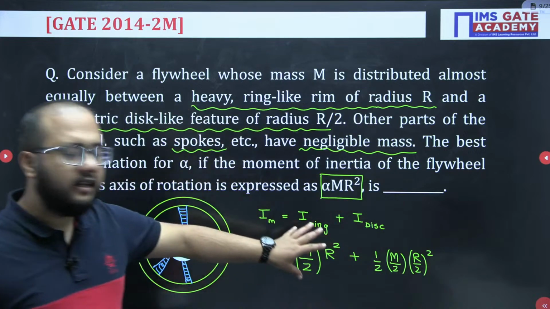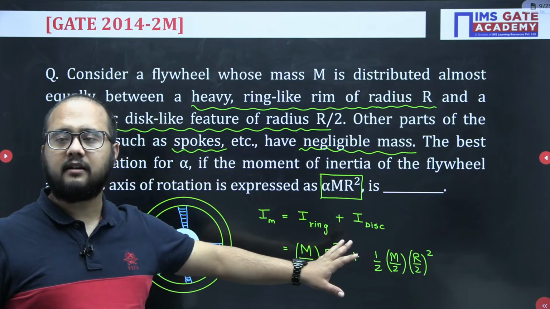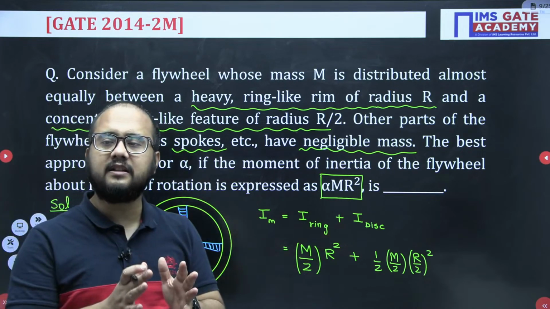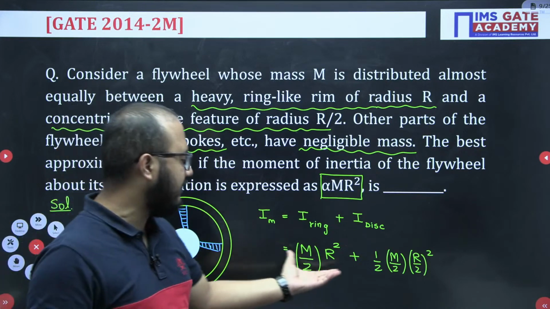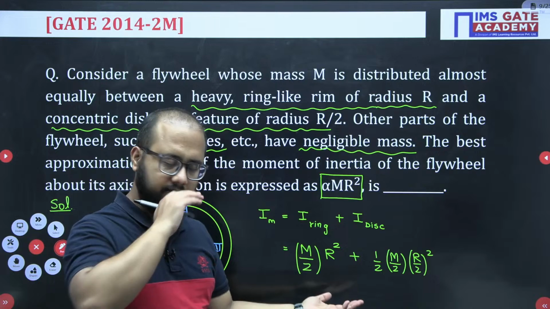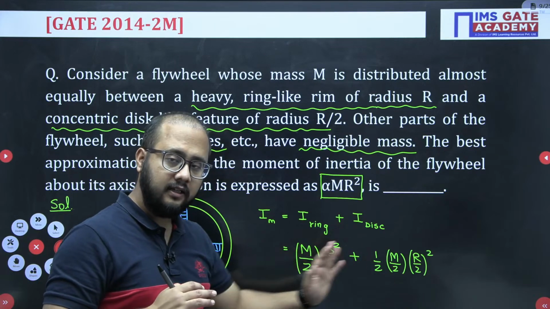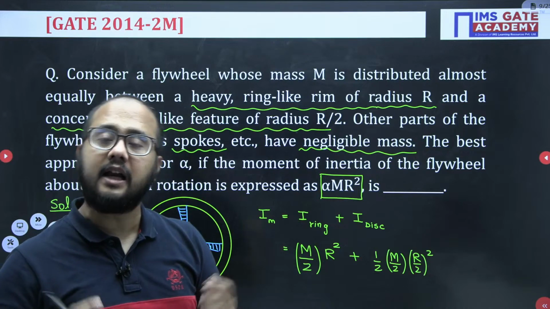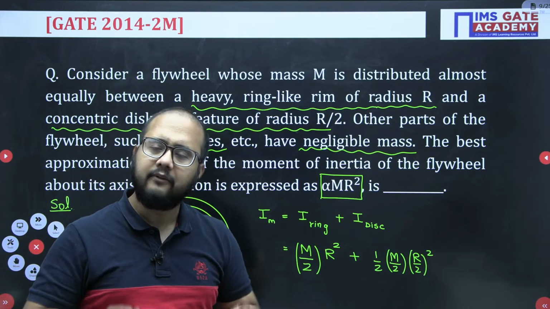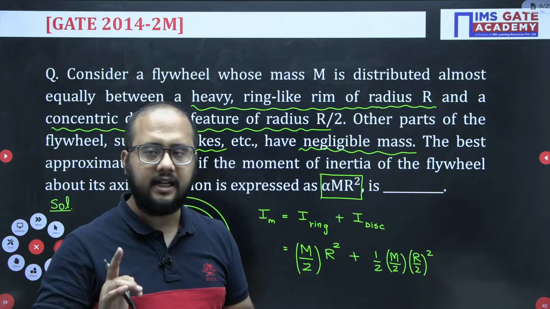Now we will simplify this relation and express it as alpha m r square. Whatever resultant answer we get after simplification, we will compare it with alpha m r square and get the answer of alpha. Very easily we will get the answer alpha, right?